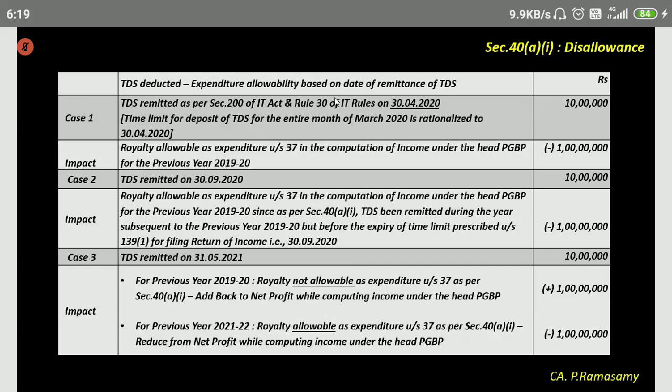Any doubt in this example regarding disallowance of royalty? If you have anything, please ask.